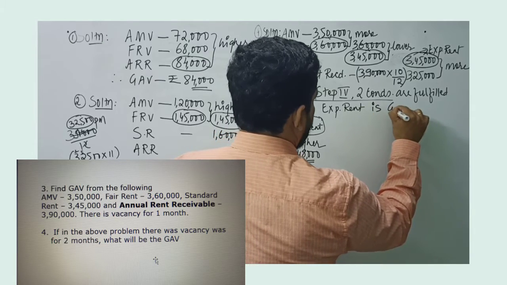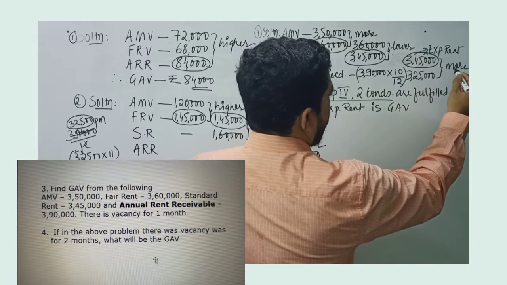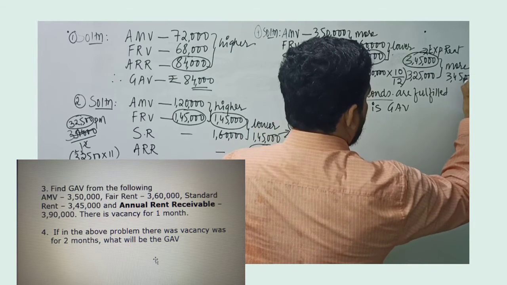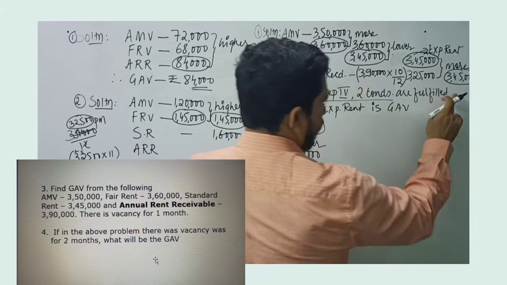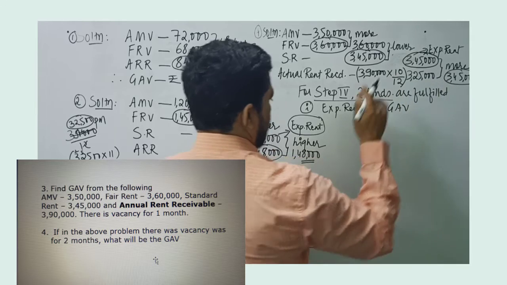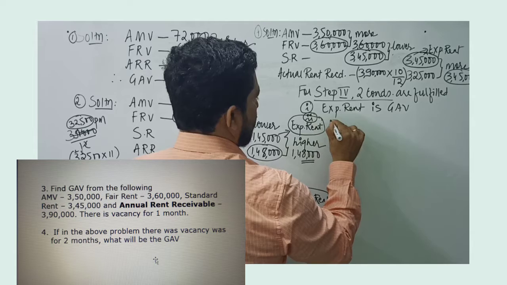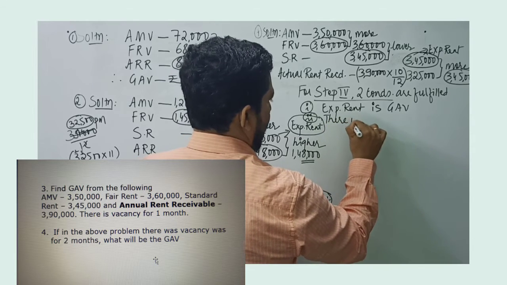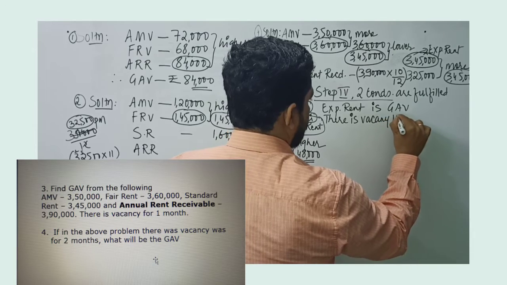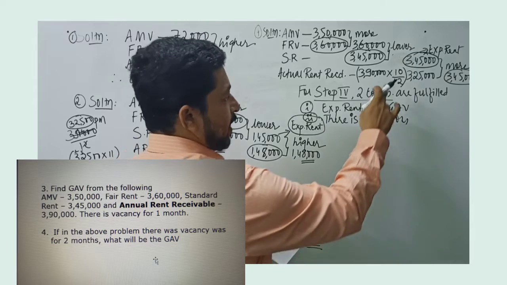Let's look at whether expected rent is gross annual value. We see over here that so far, whichever is more, 3,45,000 expected rent becomes gross annual value at present, because actual rent received is less. And the second important condition is there is vacancy loss. As we have seen, there is vacancy loss also, because the house remained vacant for 2 months as given.